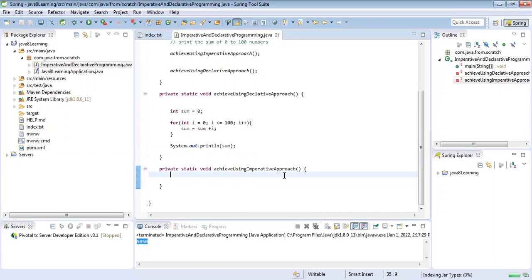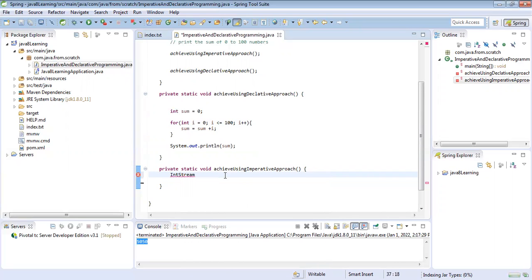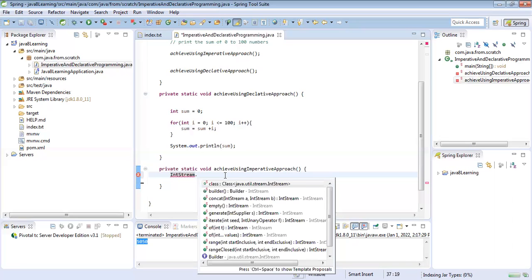So see, we have IntStream, right? Because these are integers, and the sum can be calculated using integers. So we have IntStream dot range.